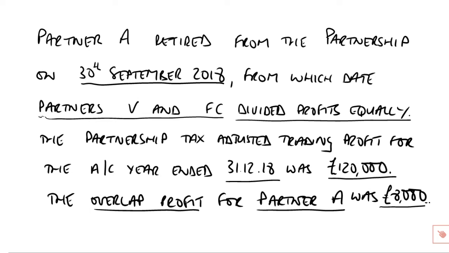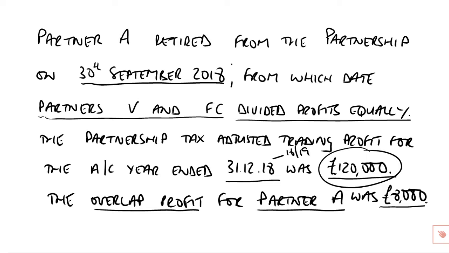V and FC will just be normal continuing partners, and therefore they will be assessed using CYB for the year ended December 18, which will be assessed in 18-19. It'll be a normal CYB assessment. We'll do the division of that profit in a moment's time.